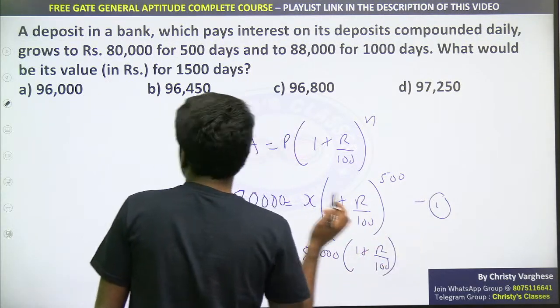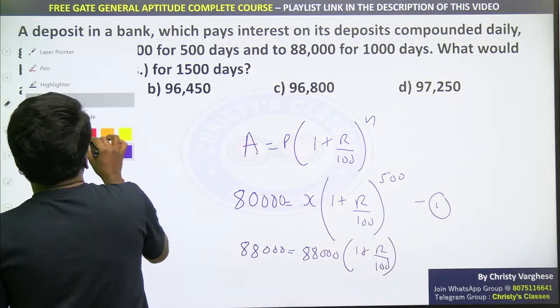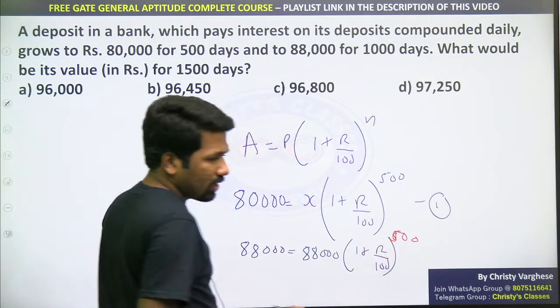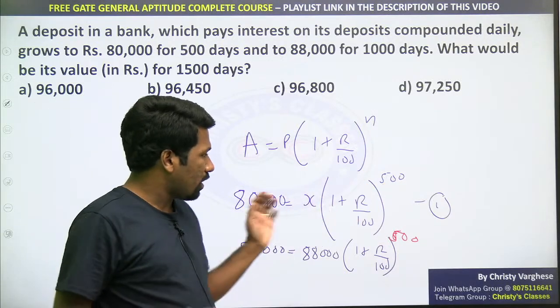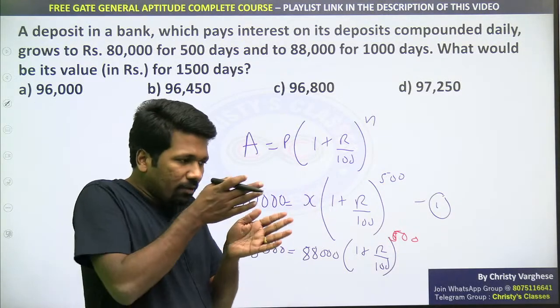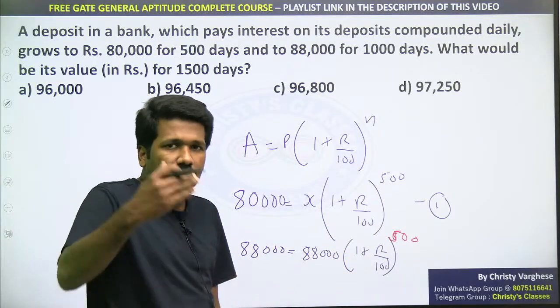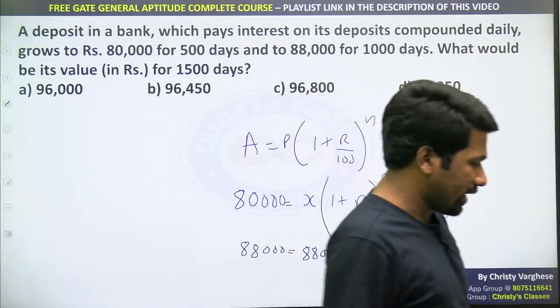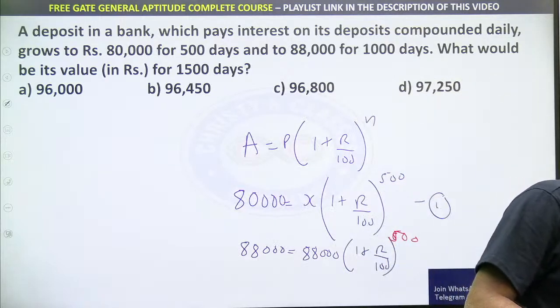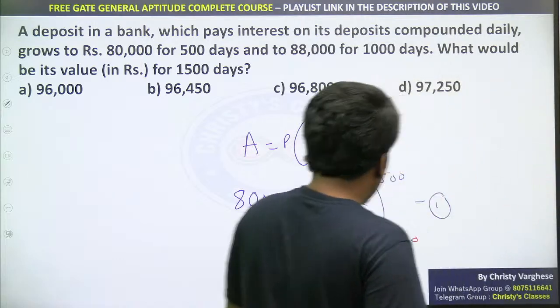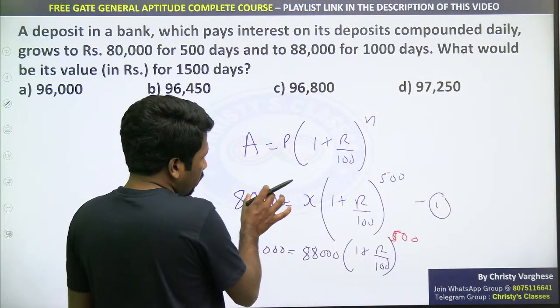Some people count it for 1000 days and then try to make the power the same, but that will take a lot of time. Instead, what I suggest is: first 500 days, and then from the 501st day to the 1000th day, what is happening? Think about that. That is how to do this question faster, even if you are using the formula.